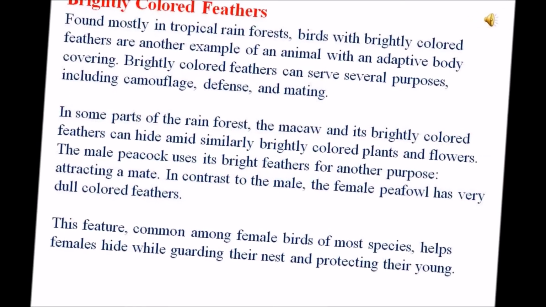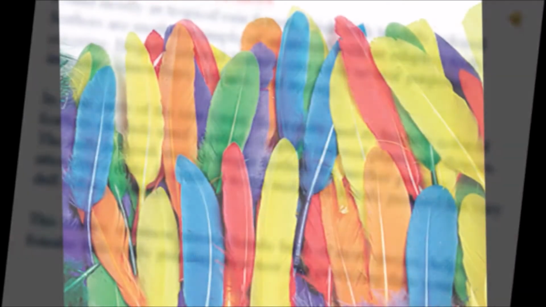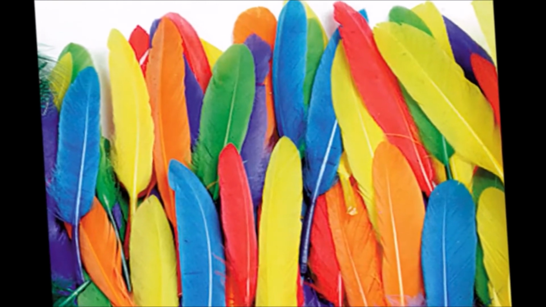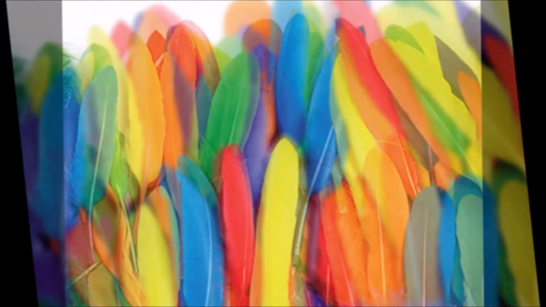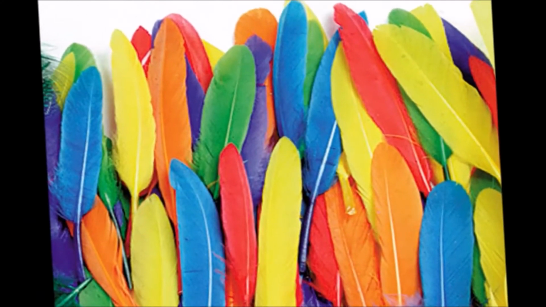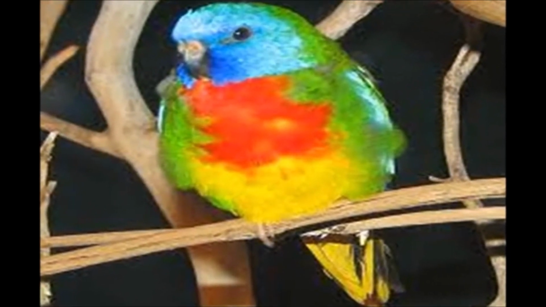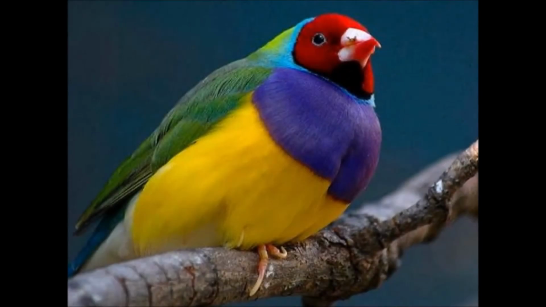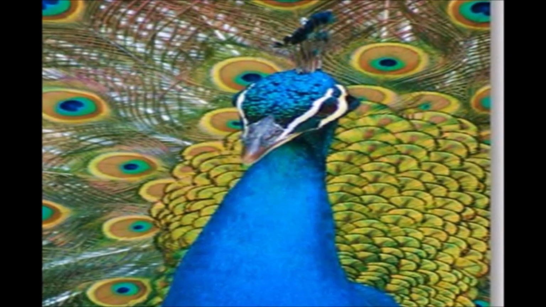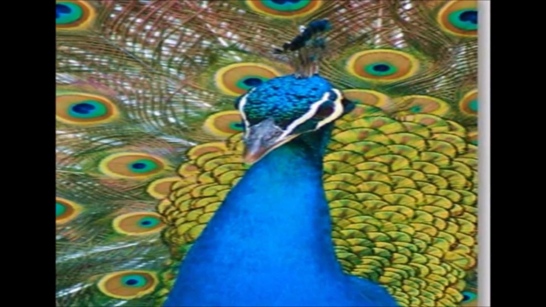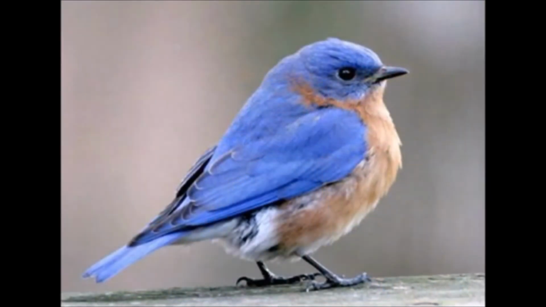Brightly colored feathers. Found mostly in tropical rainforests, birds with brightly colored feathers are another example of an animal with an adaptive body covering. Brightly colored feathers can serve several purposes, including camouflage, defense, and mating. In some parts of the rainforest, the macaw and its brightly colored feathers can hide amid similarly brightly colored plants and flowers. The male peacock uses its bright feathers for another purpose, attracting a mate.